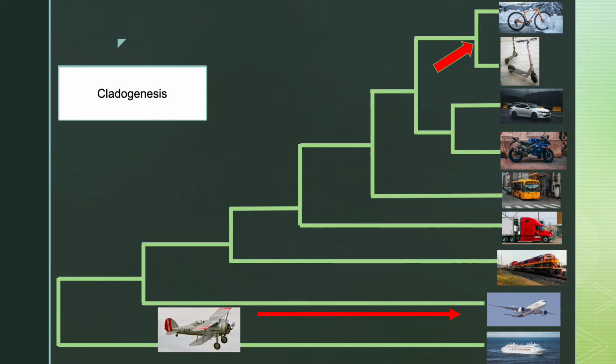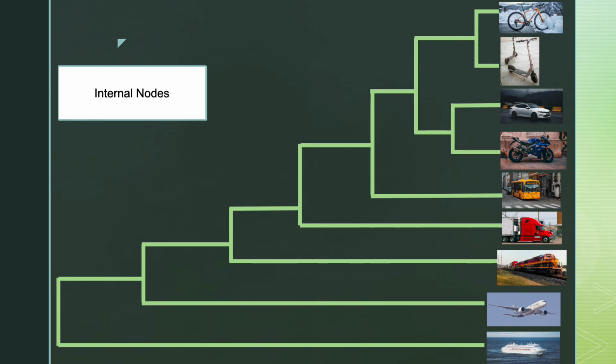Here, the human-powered vehicles had a common ancestor, but through cladogenesis, the lineages split and eventually evolved into the scooter and the bike. So, the most recent common ancestor of the scooter and the bike was at that red arrow. Internal nodes represent where a common ancestor existed before divergence, and here are a few of them.